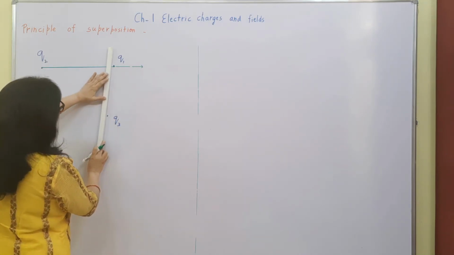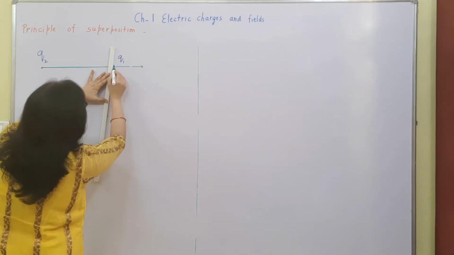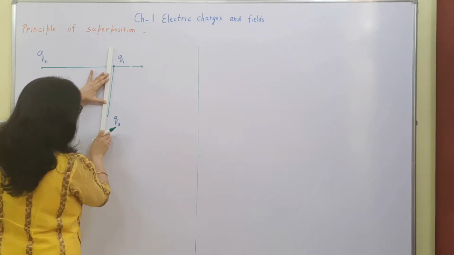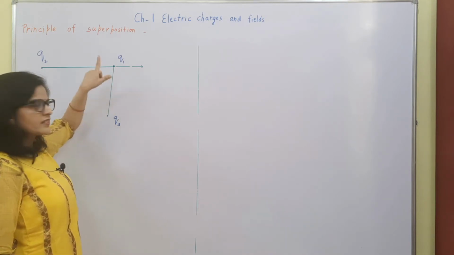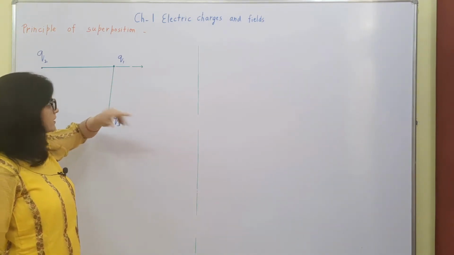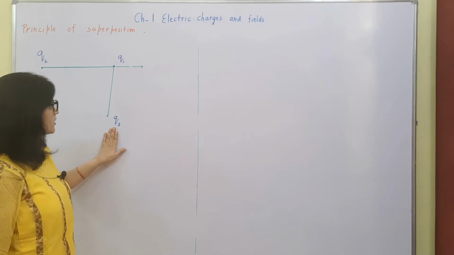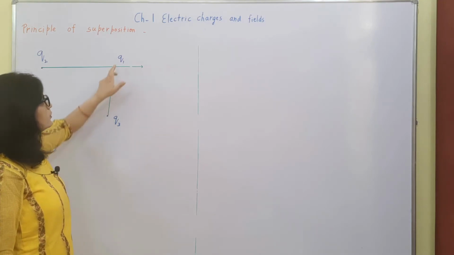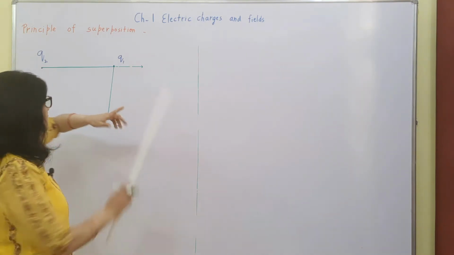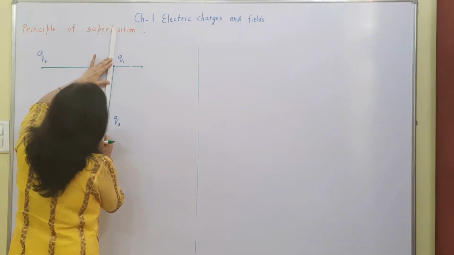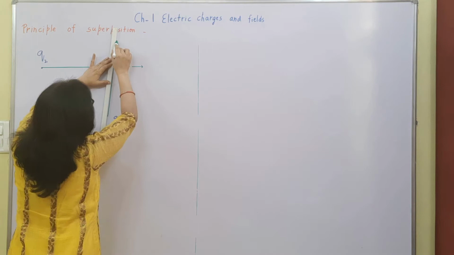right? And for Q1 and Q3, again these have similar polarity. So this charge will try to throw this away from it because this will also repel this charge. So what will be the direction of the force?